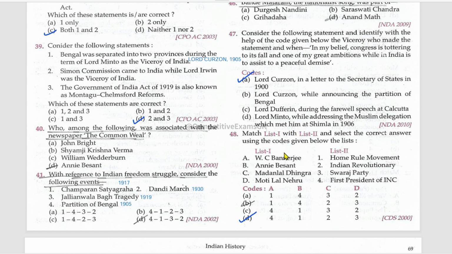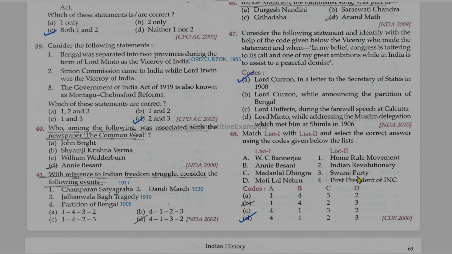List the matching, list one and list two. W.C. Banerjee, first president of INC. Annie Besant, Home Rule Movement. Madanlal Dhingra, Indian revolutionary. Motilal Nehru, Swaraj Party.